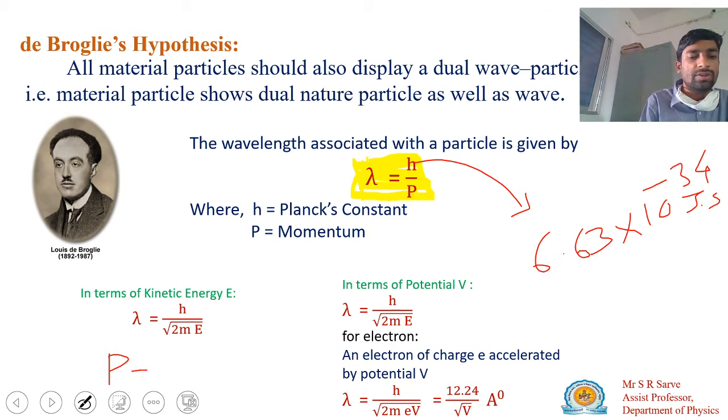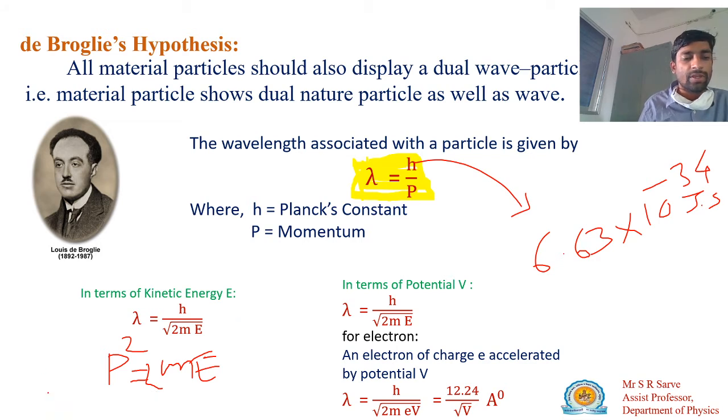Actually, p squared equals twice m E. That is the relation for p squared. So p equals the square root of twice m E, and if you substitute it, that is how this relation is obtained: lambda equals h upon the square root of twice m E.